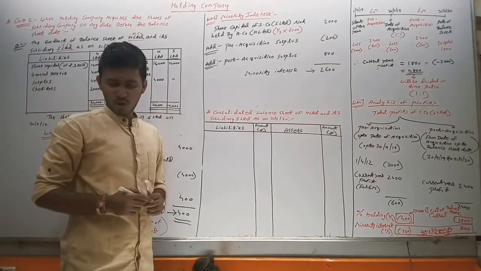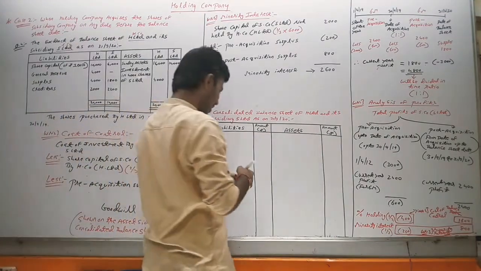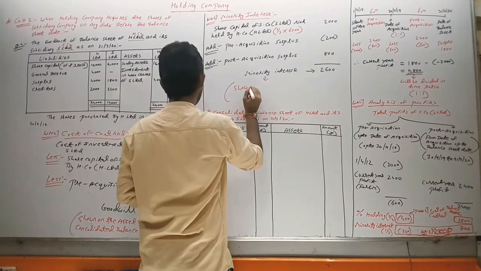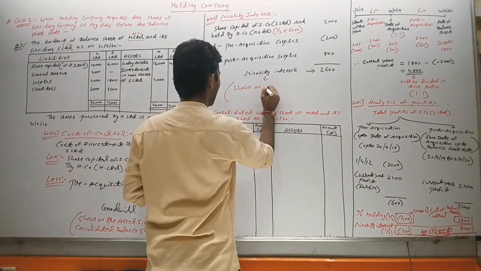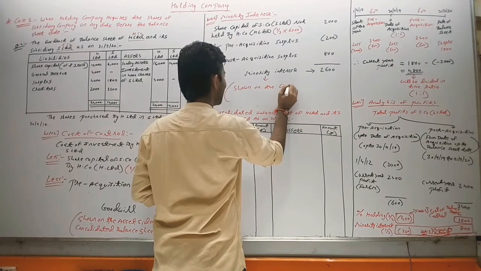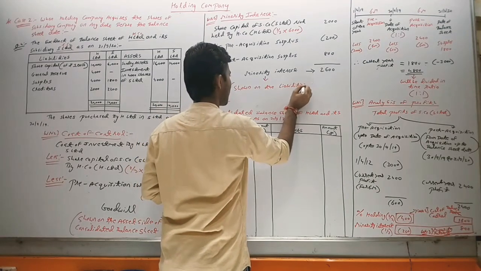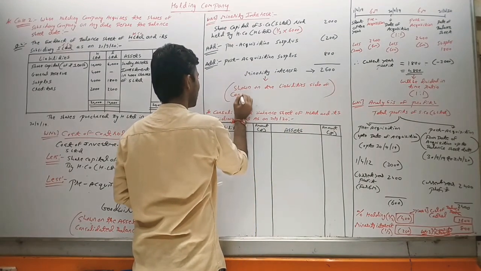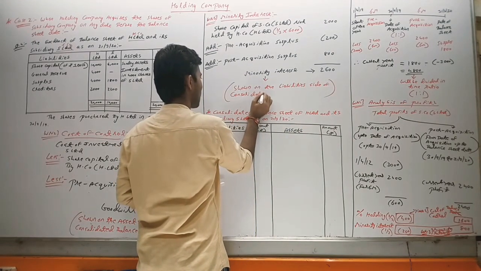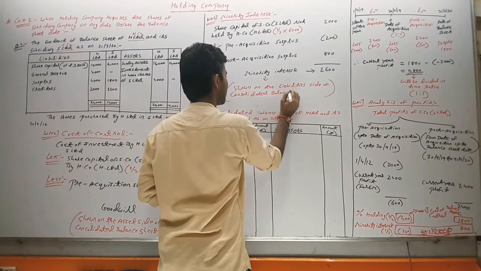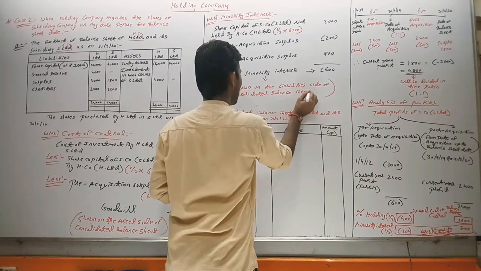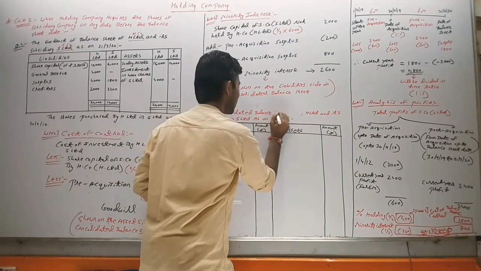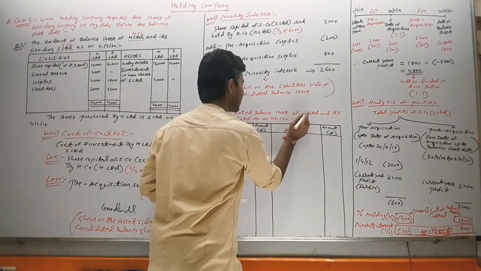Okay, so 2,600 is minority interest, and it is shown on the liability side of the consolidated balance sheet. Okay, now we can prepare our final step, the consolidated balance sheet of H Limited and S Limited.